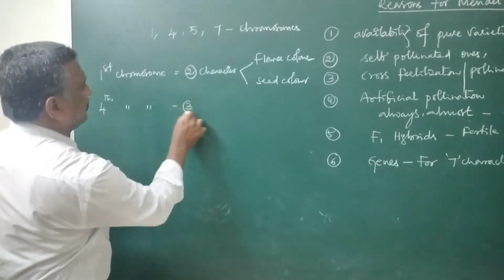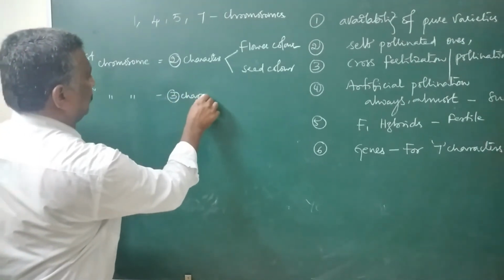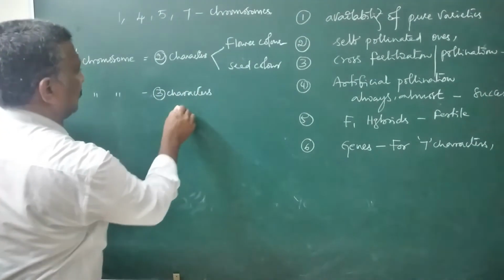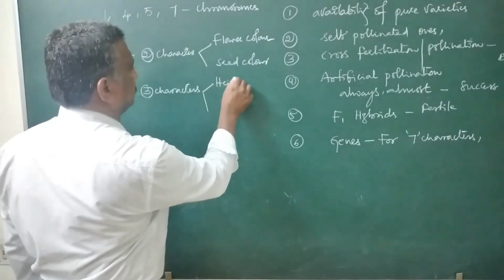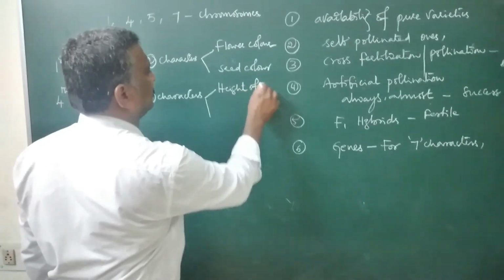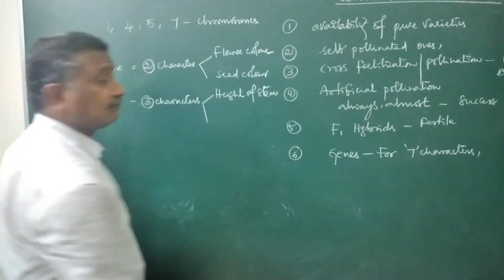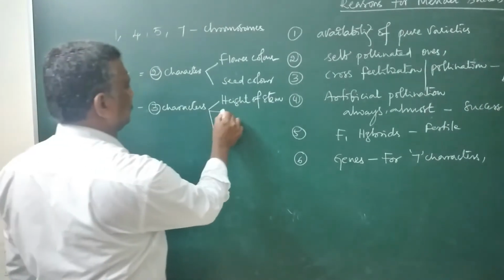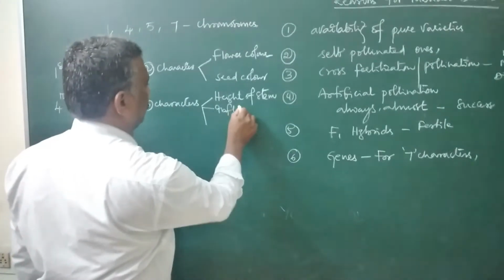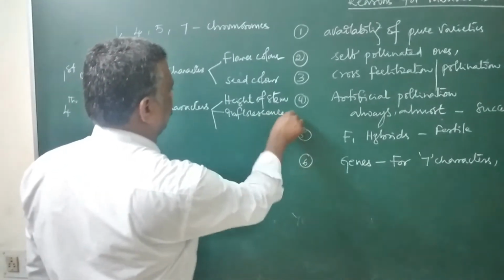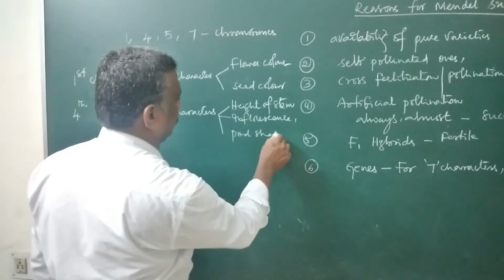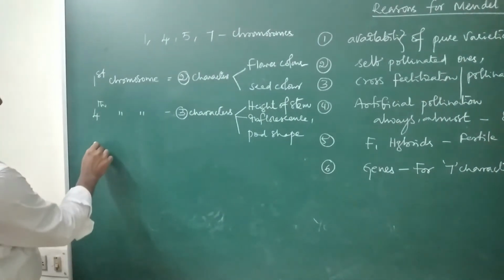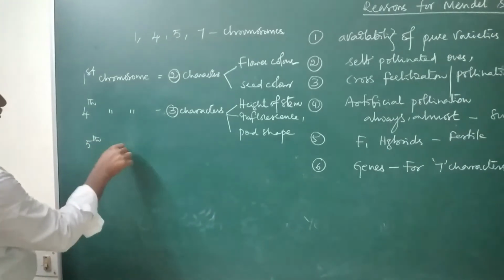there are 3 characters. What are the 3 characters? Height of the plant, inflorescence, and pod shape.